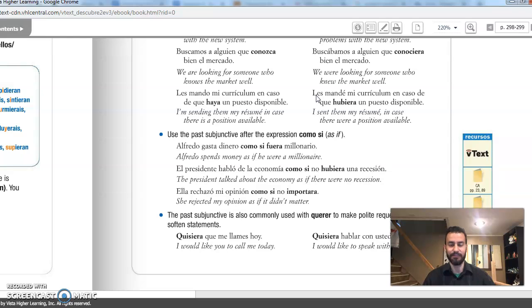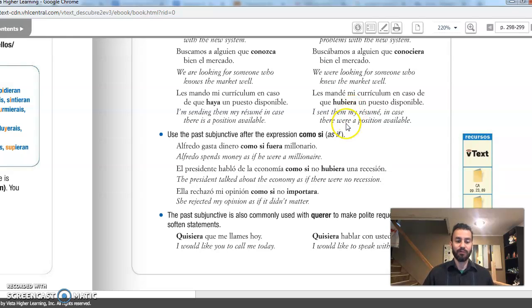I sent them my resume in case there were a position available. Okay? So, there were. The verb haber, in the preterite is hubo. And we're going to have to conjugate that in the third person plural, they, so that will be hubieron. And by dropping the ron, that will be hubiera.